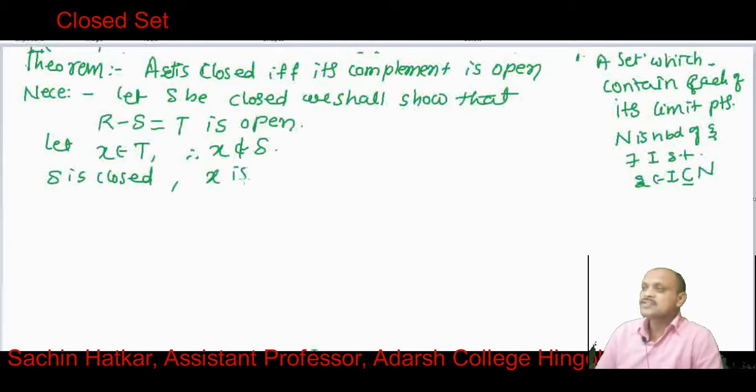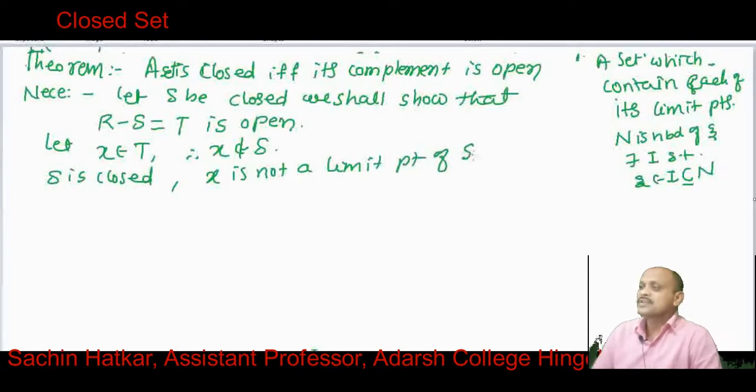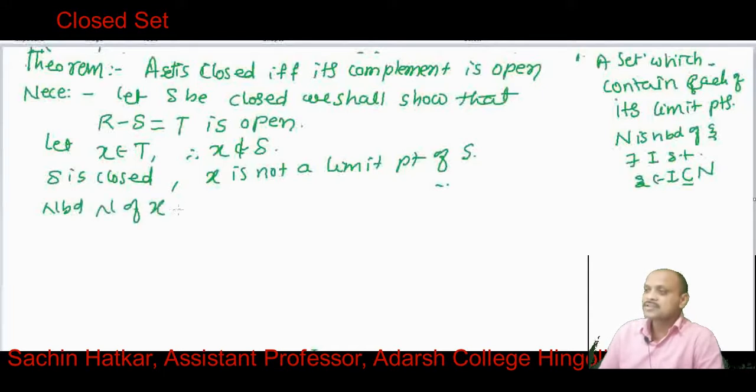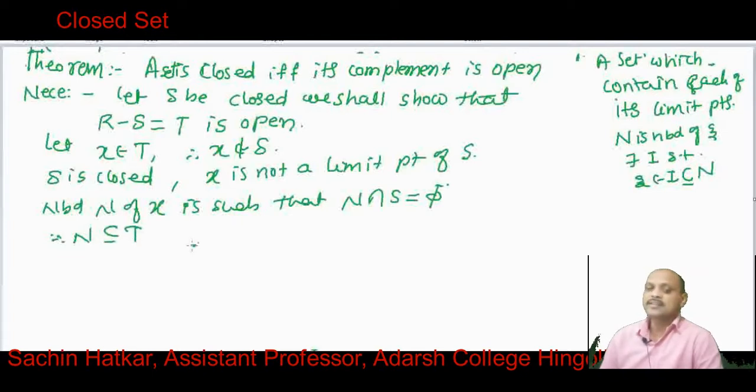This means that x is not a limit point of S. Therefore, there exists a neighborhood N of x such that N intersection S equals phi, as it does not contain any point of S. This N is totally contained in T.